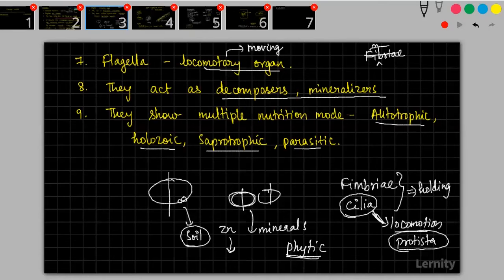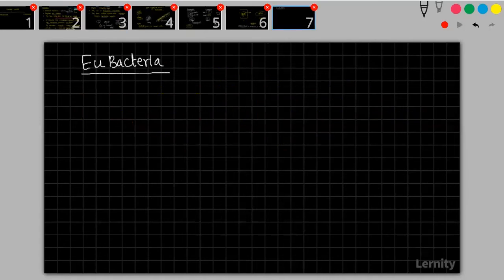Ma, conjugation, I will come. Kavi Priya, just wait for a while. I haven't come to that area. I will teach you what is conjugation. We are just now entering into eubacteria. It will come under the section eubacteria only. You just have to be a little bit patient.